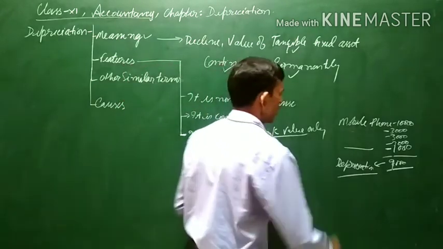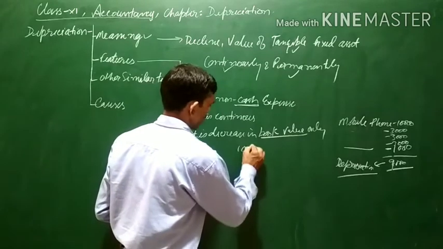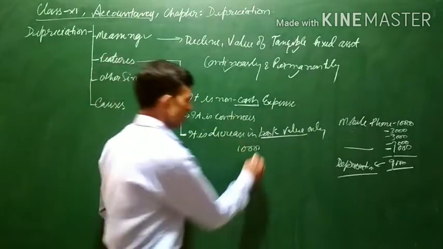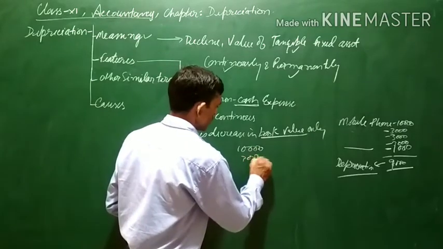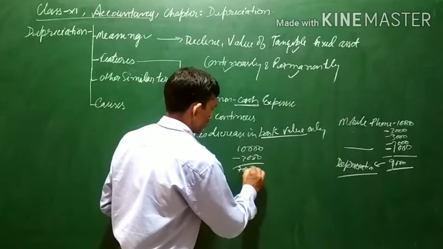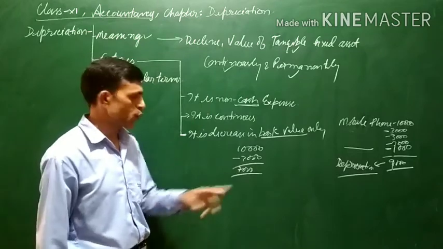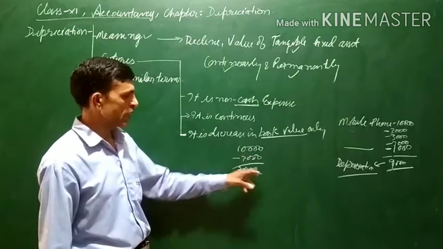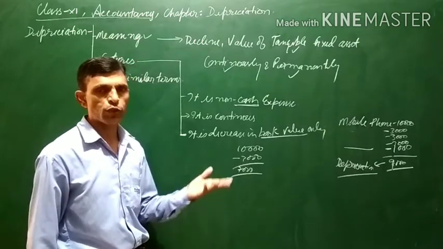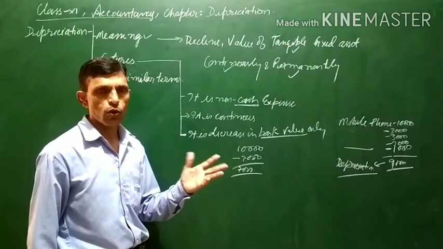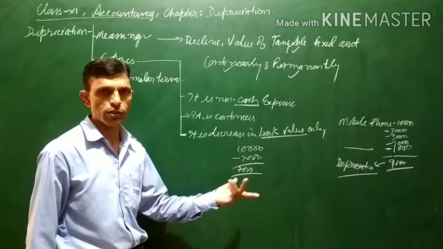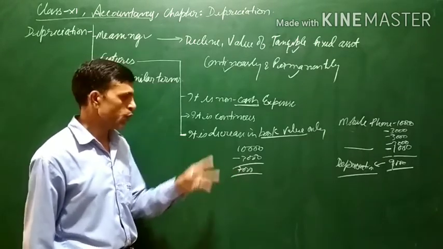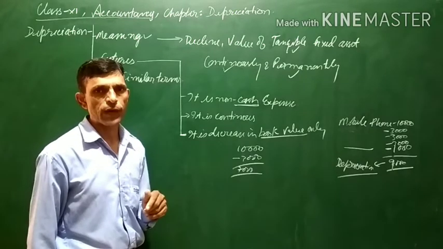It is possible that, suppose you are assuming that after 1 year the value will decrease by 3,000. But it is not necessary that if you go to the market to sell this mobile, you will get 7,000. You may get even 8,000, or you may get 5 or 6,000. Once you sell the asset in the market, you will get to know the true figure of depreciation.